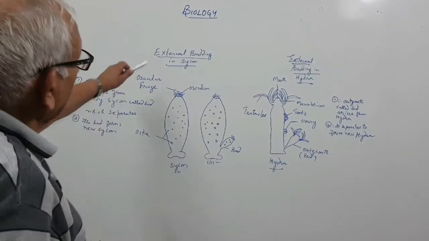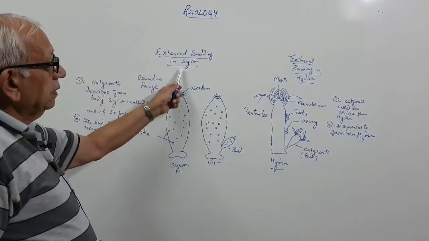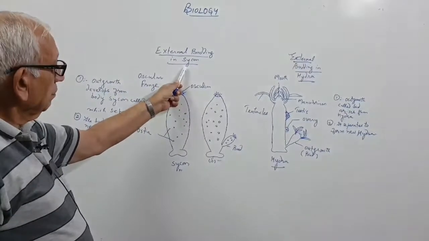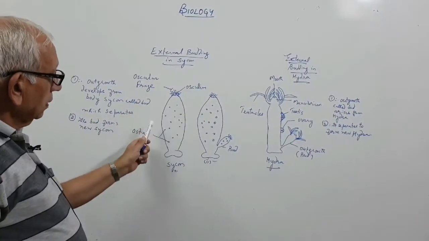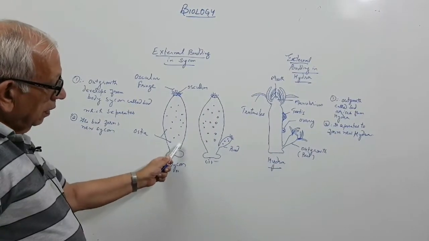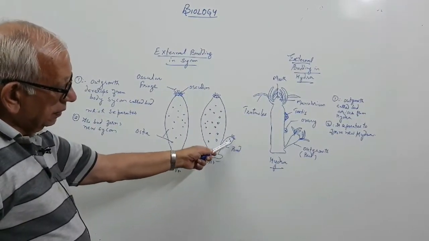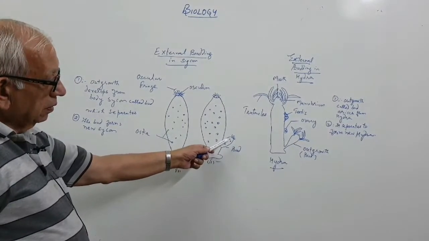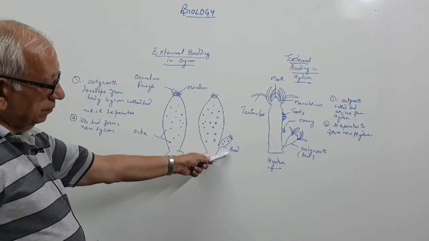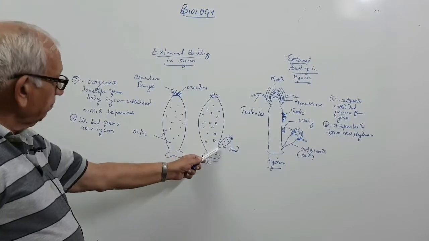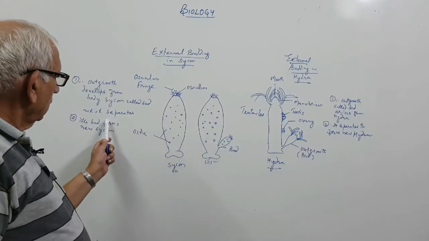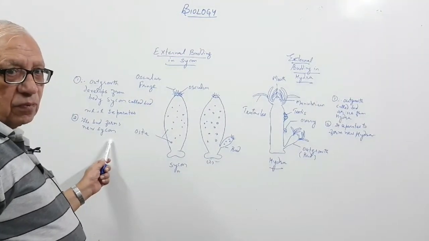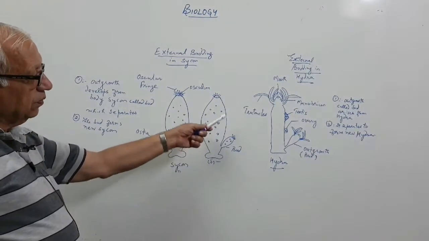External budding in sycon. Sycon is a sponge found in seawater. In sycon, an outgrowth arises from the body. This outgrowth is called a bud. It separates to form a new sycon, or may remain attached to form a colony.